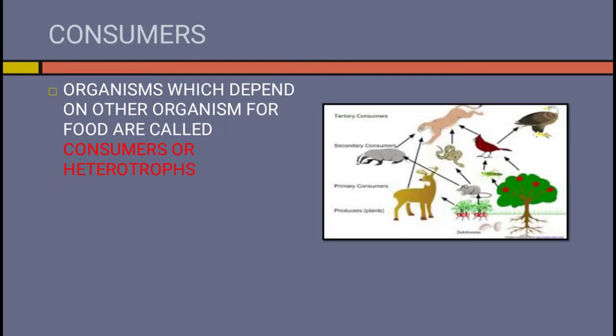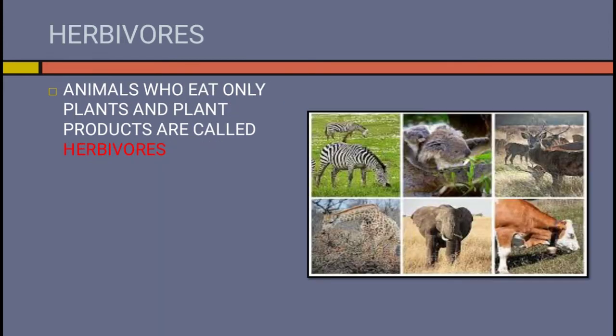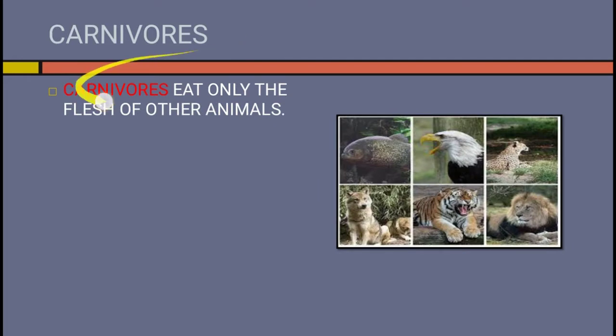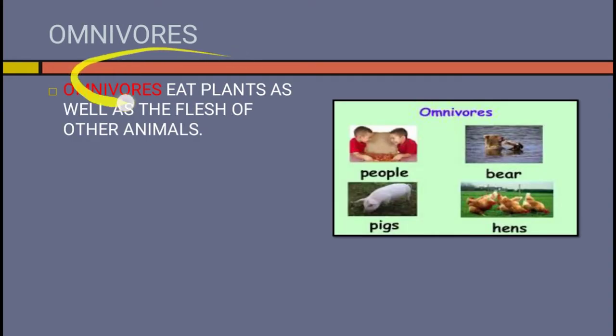Consumers, organisms which depend on other organisms for their food are called consumers or heterotrophs. Herbivores. Animals who eat only plants and plant products are called herbivores. Carnivores eat only the flesh of other animals. Omnivores, it eats plant as well as flesh of other animals.